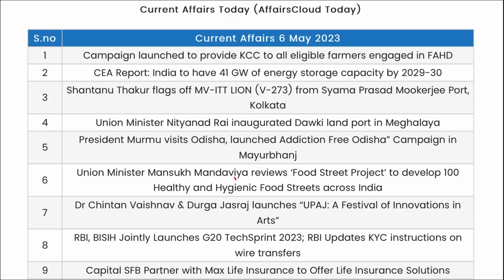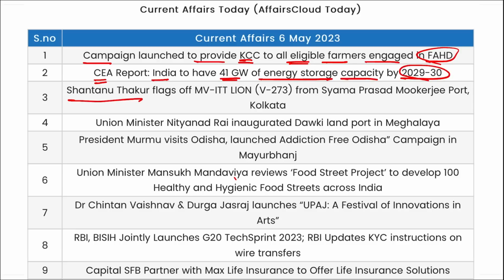So these were your important current affairs for the day, friends. Now let's go for a quick revision. Campaign launched to provide KCC to all eligible farmers engaged in FAHD. CEA report that India to have 41 gigawatt of energy storage capacity by 2030. Shantanu Thakur has flagged off MV ITT Lion V273 from Shama Prasad Mukherjee Port in Kolkata.